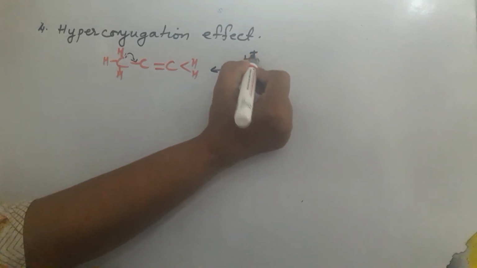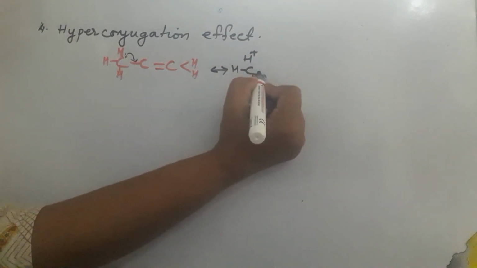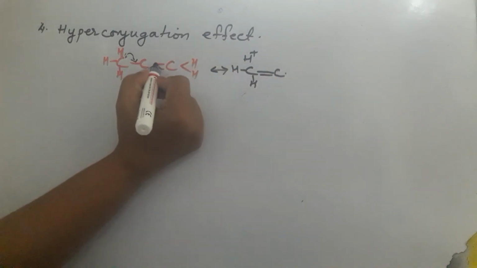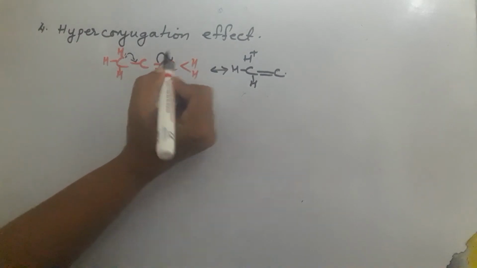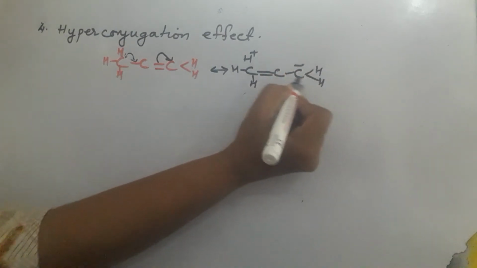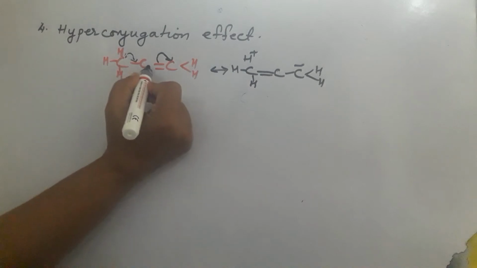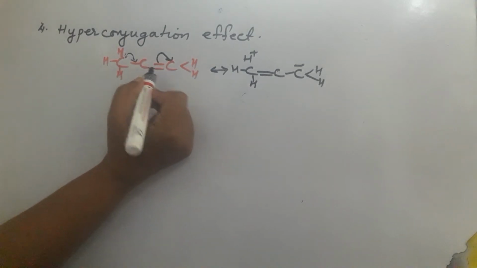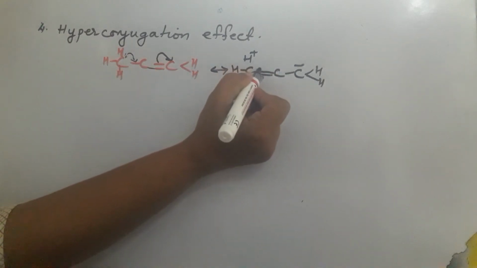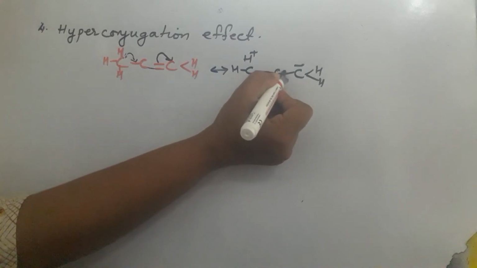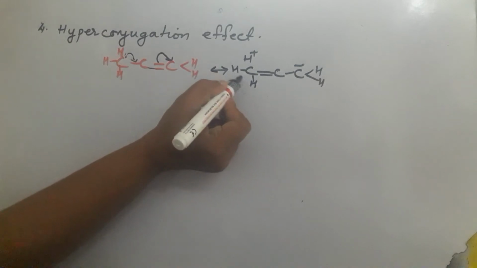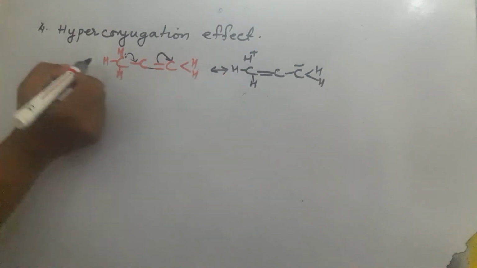For a moment H plus is released, and due to that a double bond is formed between the carbons, and this pi electron shifts to the first carbon. So now there is a negative charge on the carbon. The polarization of the unsaturated carbon bond happens; the double bond gets polarized. Due to the release of the sigma electron to the system, there is polarization, thus a charge is developed on the system. Now there are 3 such carbon-hydrogen bonds, so 3 different structures can be formed.